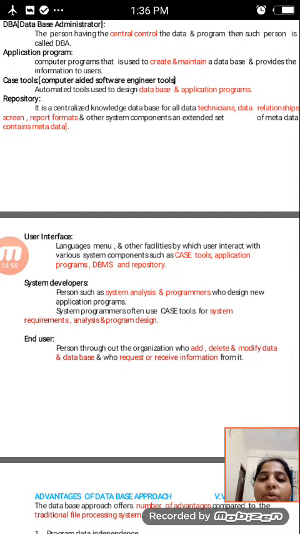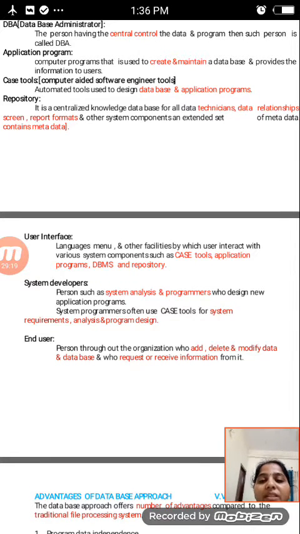Then CASE tools, computer-aided software engineering tools, which are automated tools used to design the database and application programs. These tools are used for designing the database and for designing our application programs.